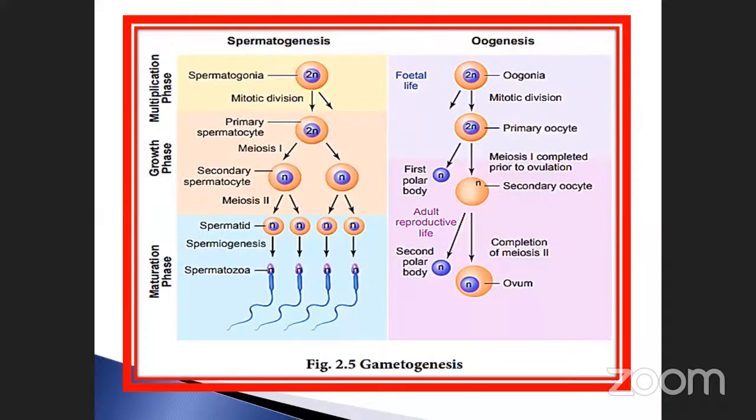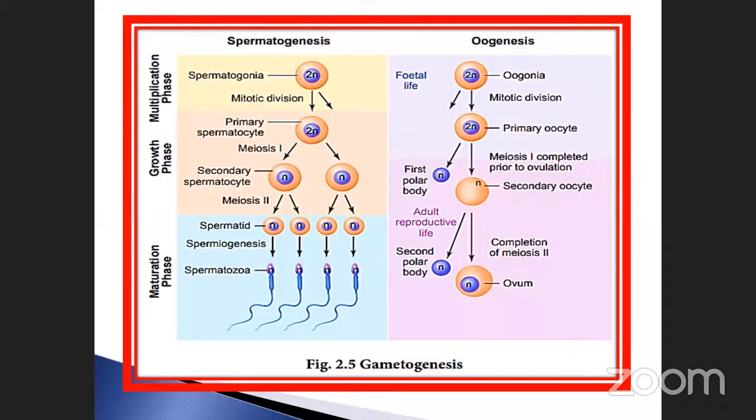So we come to the conclusion that only one egg is formed in oogenesis. In spermatogenesis, how many sperms are produced? Four sperms are produced from a single cell. Here also a single cell, and diploid in nature. But here meiosis takes place, resulting in the formation of four spermatids, whereas here only one ovum is formed.